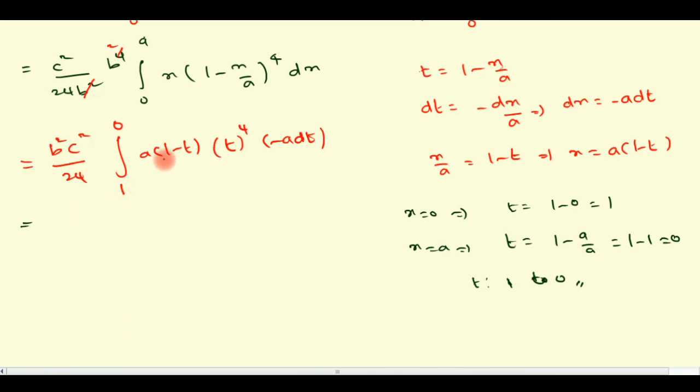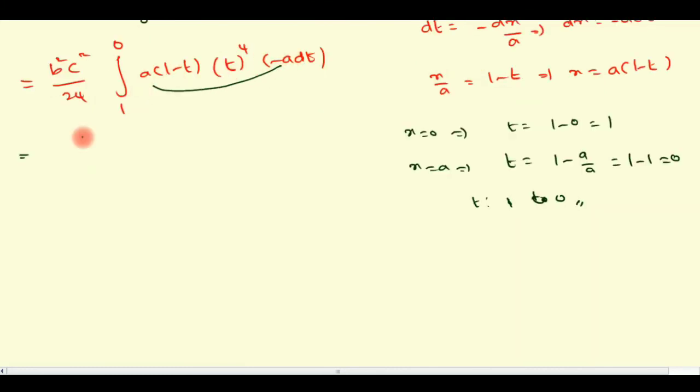Now we simplify the integrand. So b square c square divided by 24 as it is. Here minus sign is there, so minus of integral 1 to 0 using the property. So a into a square taken outside, so a square into b square c square divided by 24. Here minus sign is there, so minus of integral 1 to 0 can be written as 0 to 1.